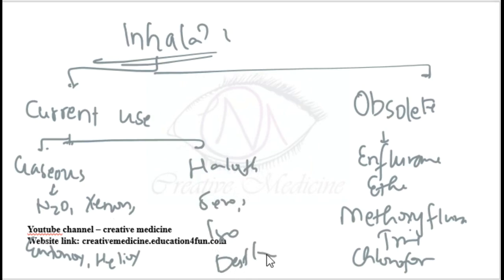Summary. Classification of inhalational agents. Inhalational agents can be classified into two types: current use and obsolete agents. Current use agents are gaseous agents and volatile agents. Gaseous agents include nitrous oxide, xenon, entanox, and heliox, whereas volatile agents include halothane, sevoflurane, isoflurane, and desflurane. Obsolete agents include enflurane, ether, methoxyflurane, trilene, and chloroform.